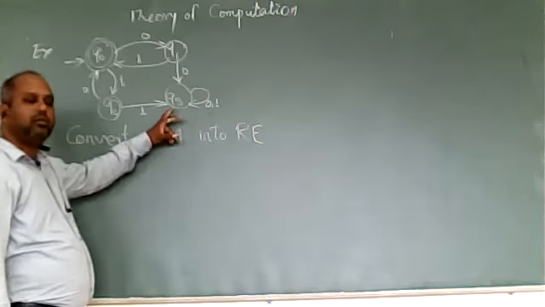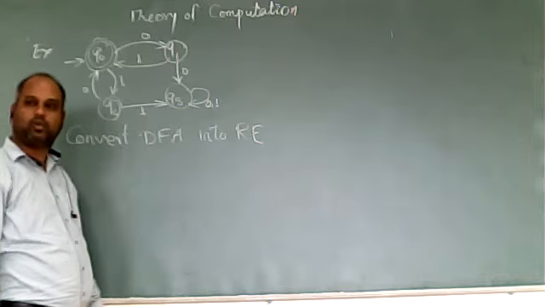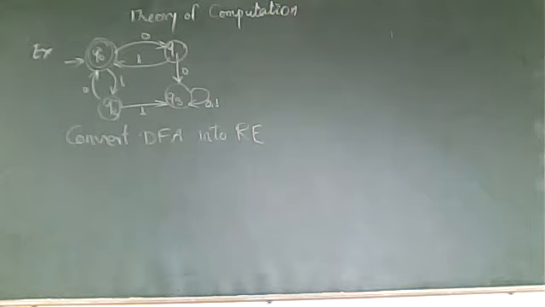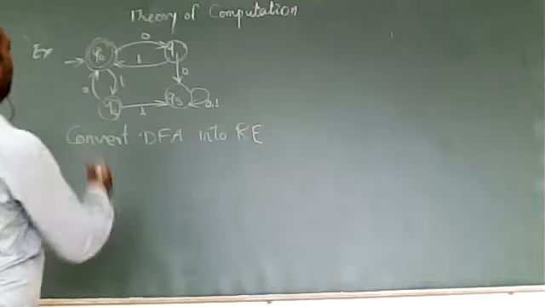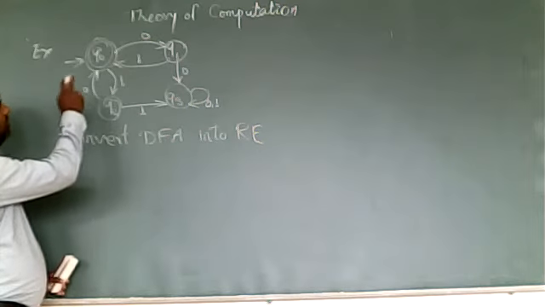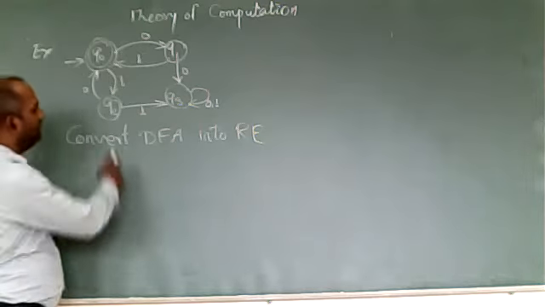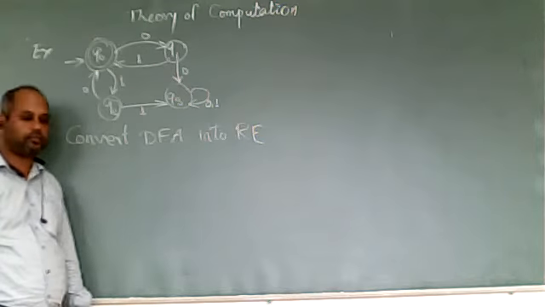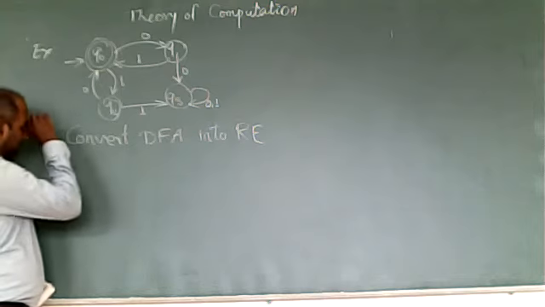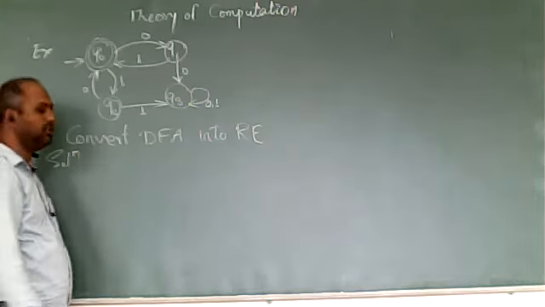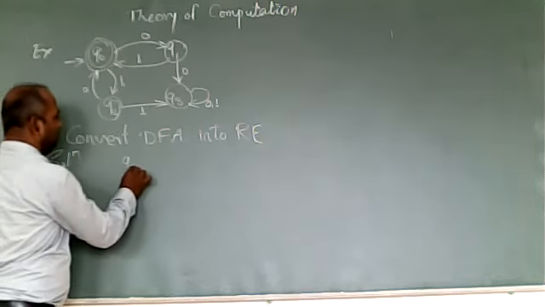So there is no requirement of solving the equation of Q3 because that state is not useful. The equation we get from Q3 is of no use. So we'll just solve the equations of Q0, Q1 and Q2. Our interest will be in solving the equation of Q0 because Q0 is a final state. Now write the equations. We have to write the equation for all the states. The first equation will be for Q0.